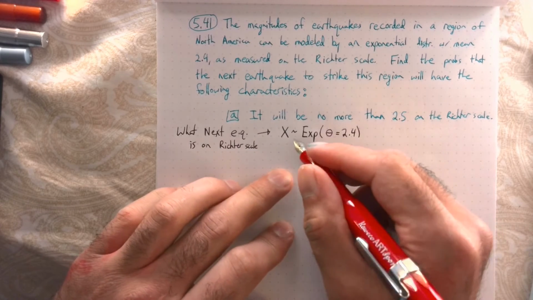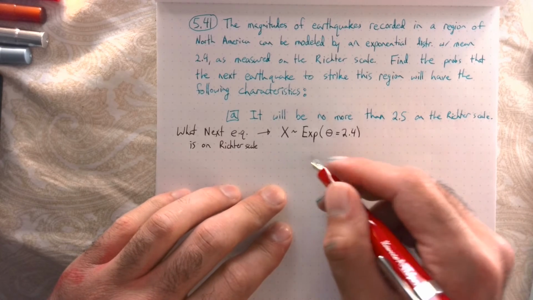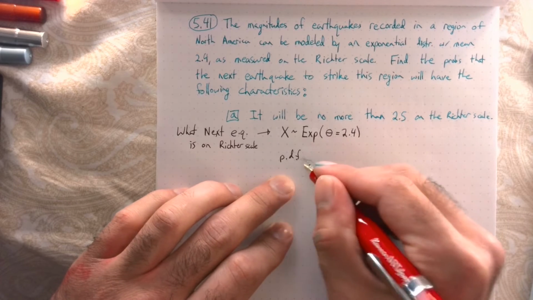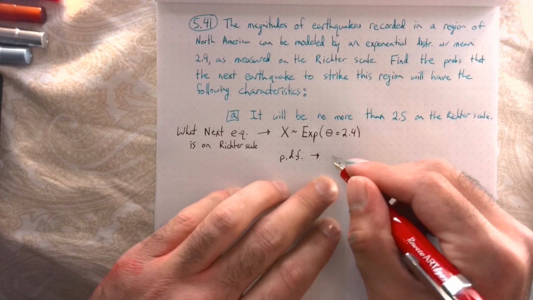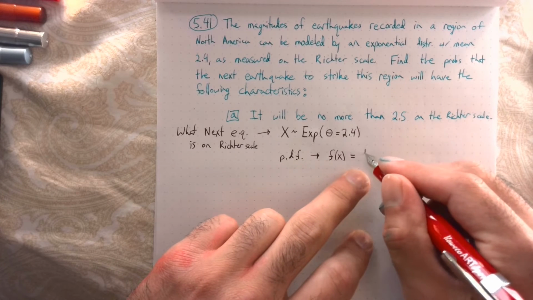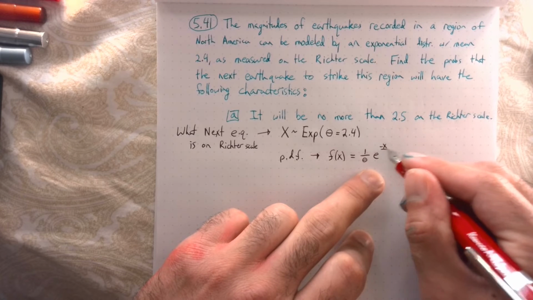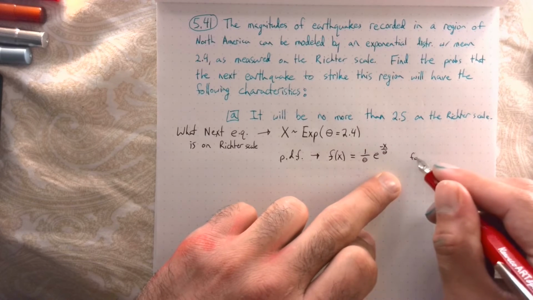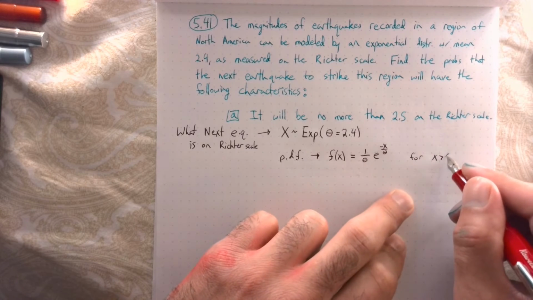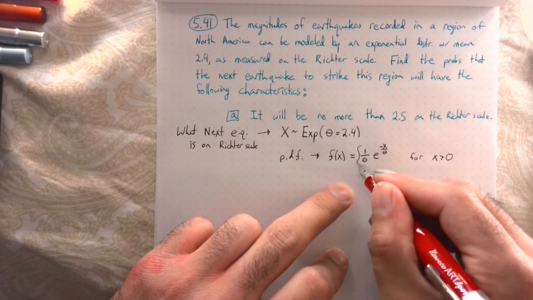But no, this is correct. So for our exponential random variable with mean 2.4, which is equal to theta, we have a probability density function given by little f of x, equal to 1 over theta times e to the minus x over theta, for x values greater than 0, and 0 otherwise.